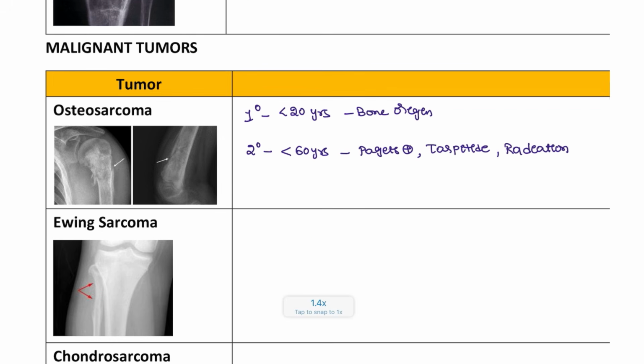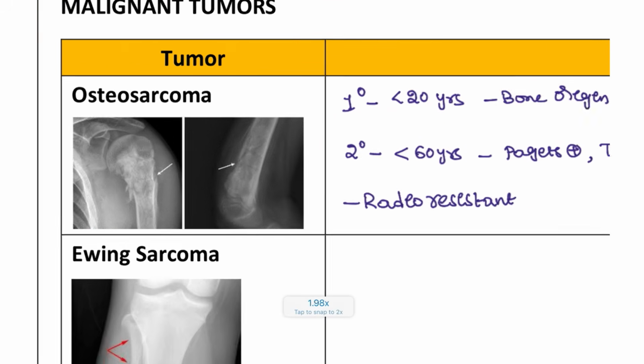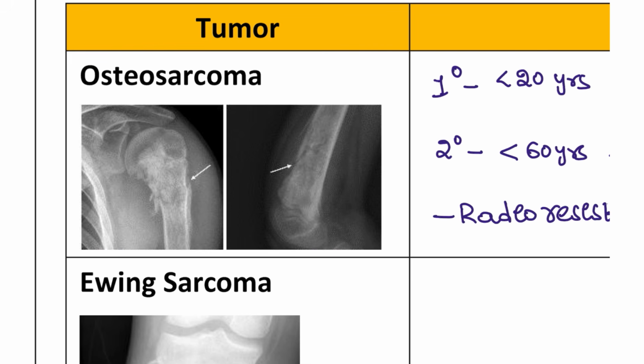That's why radiation is causing this disease, and we can consider this as the most radio resistant cancer, because the radiation itself is going to cause the cancer. Sorry, radio resistant cancer. Next, what is the feature that you are seeing here?